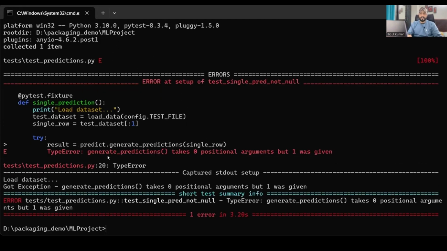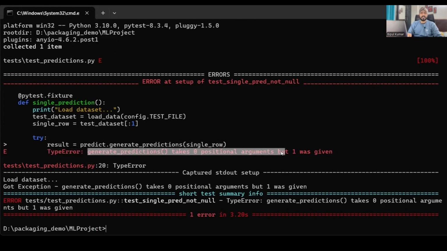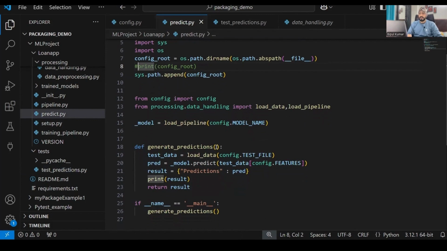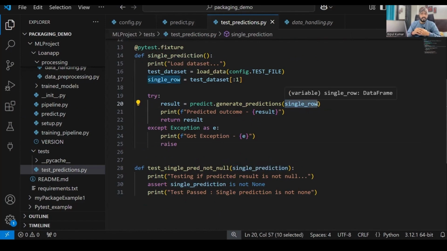Nice. So we are getting an error. What error are we getting? Type error, generate prediction takes 0 positional arguments, but 1 was given. Why is it giving me the error? To understand it, get back to our program. If you see our program, we have generate prediction over here, in predict. Generate prediction is something which does not have any parameter defined, isn't it? As nothing is defined, how can it accept any parameter? And we are feeding a parameter over here for predicting, see, single row. So it will not entertain any parameter, right?